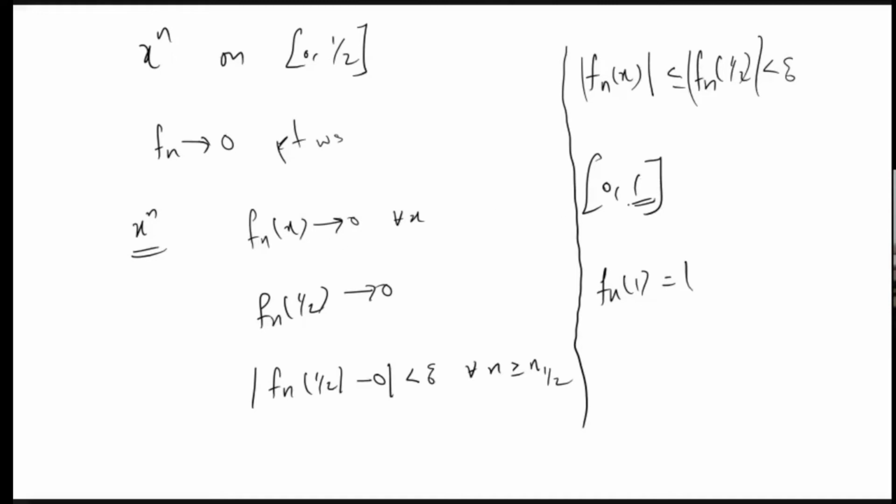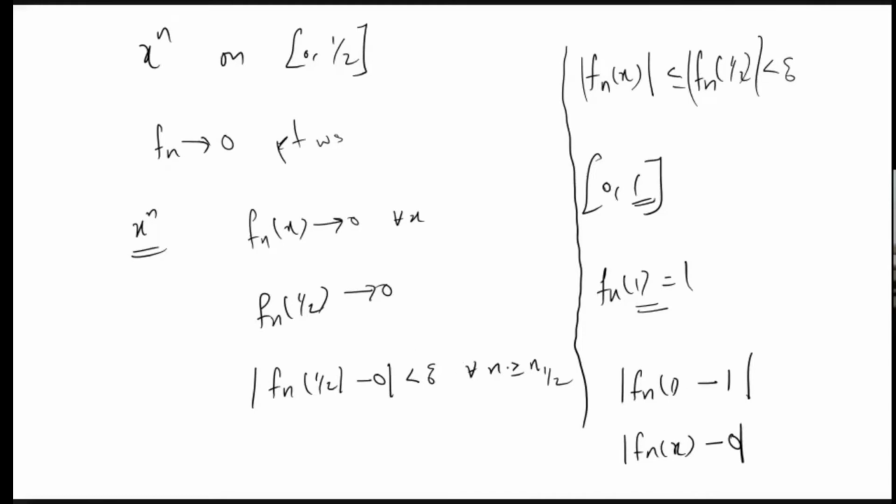So there is a problem of continuity; that is the main issue here. Since fn of 1 is equal to 1, in fn of 1 it will be fn of 1 minus 1, but for all numbers less than that we need fn of x minus 0. So this idea we cannot use here.